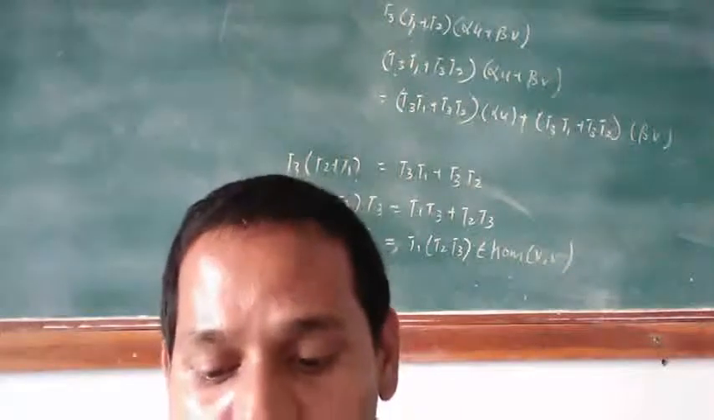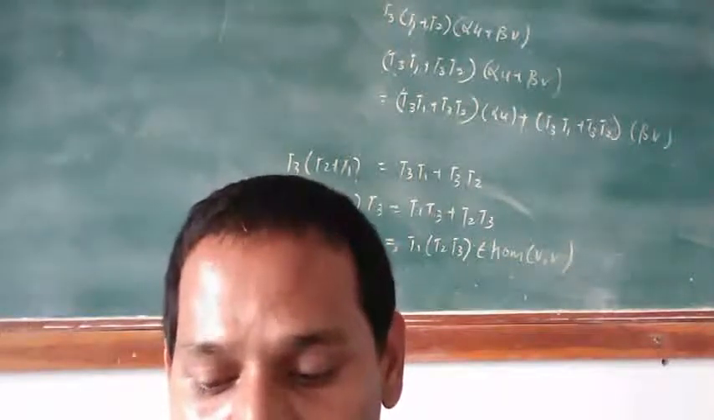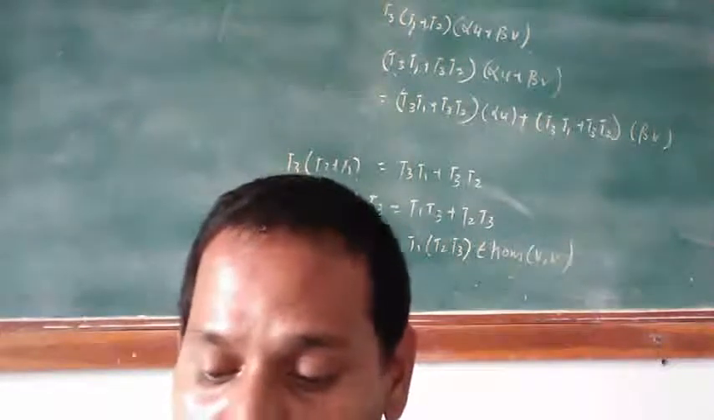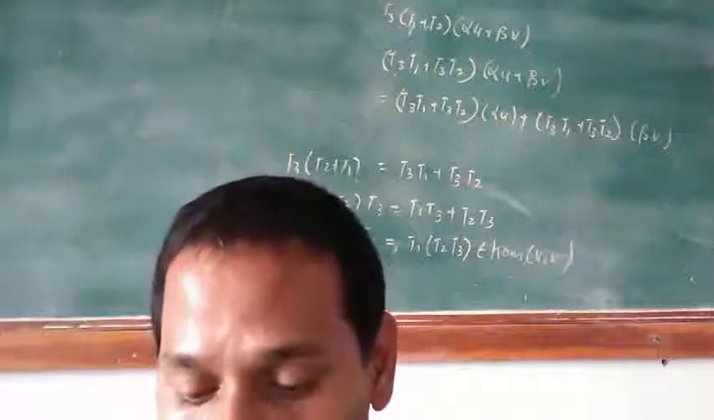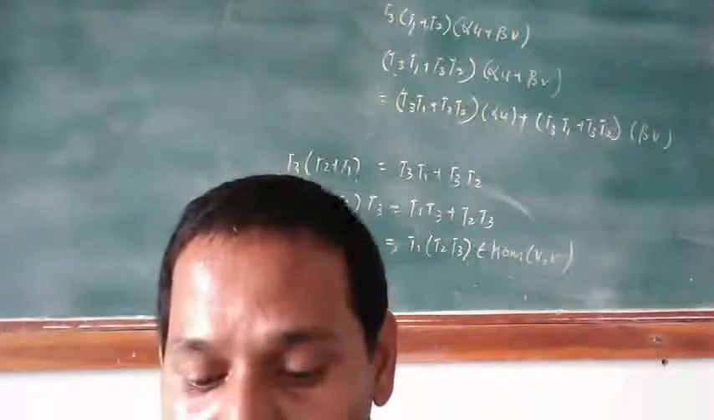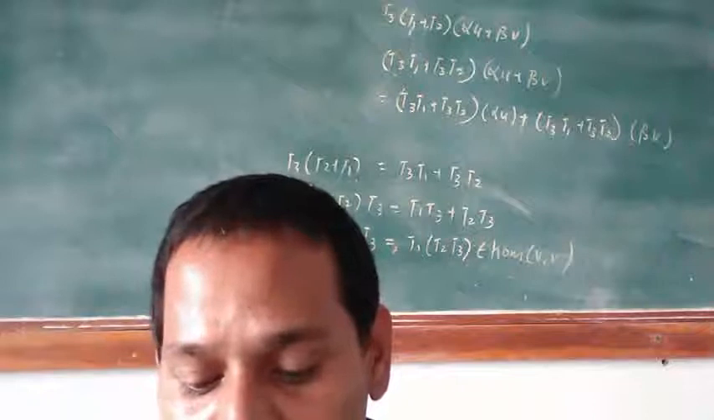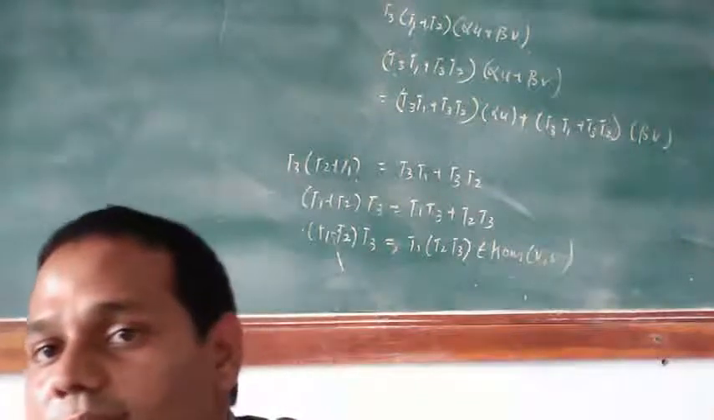Now one more example. Let F be the field of real numbers and V be F of x, the set of all polynomials in x over F. Therefore, T multiply S is equal to 1.